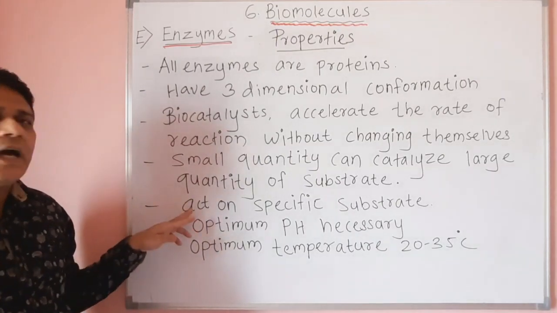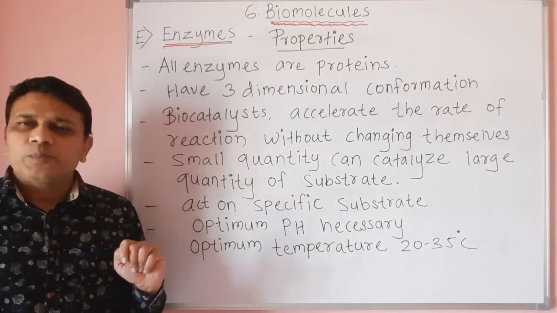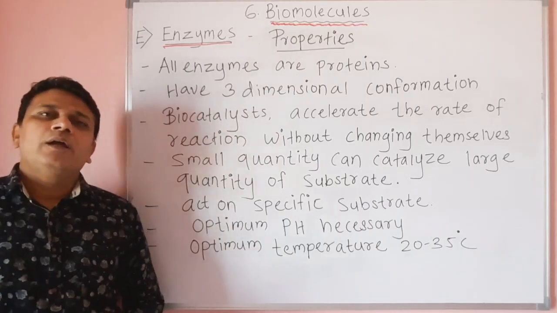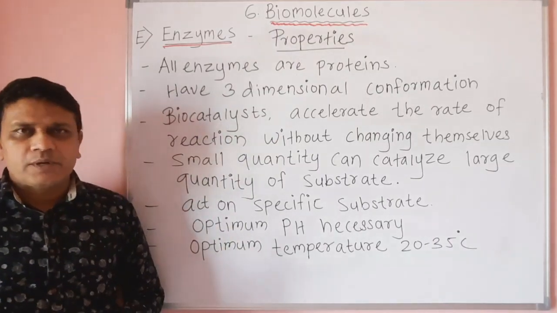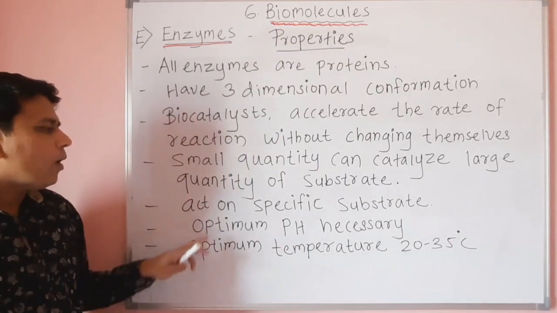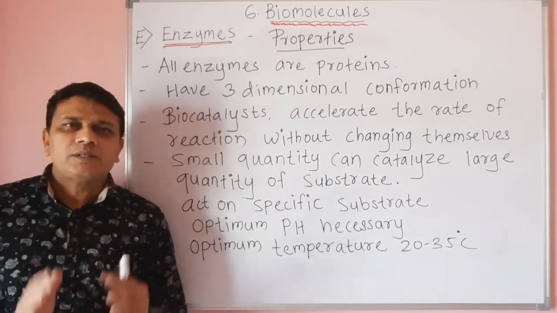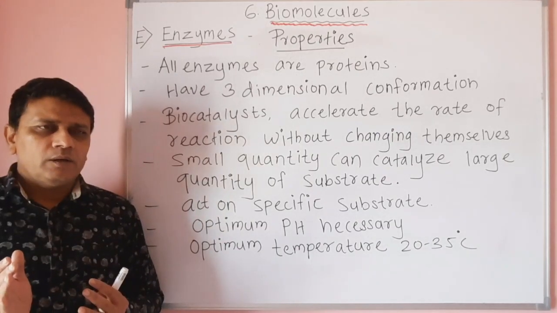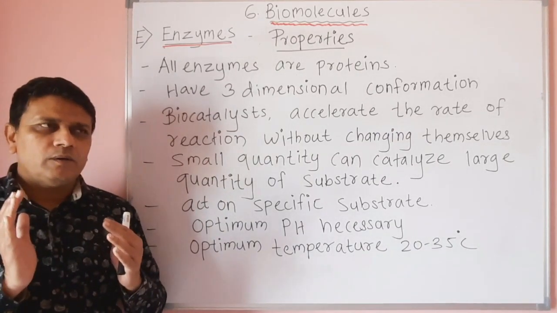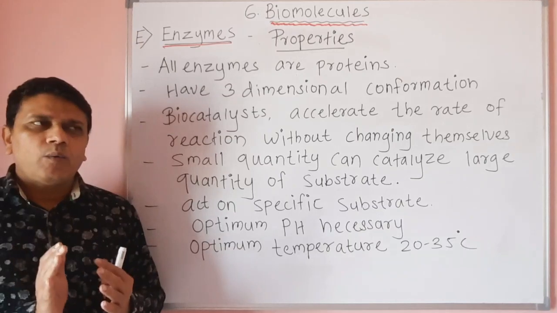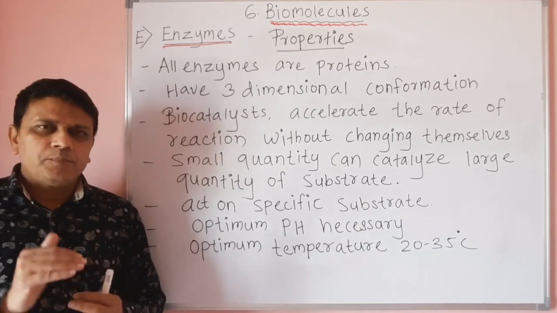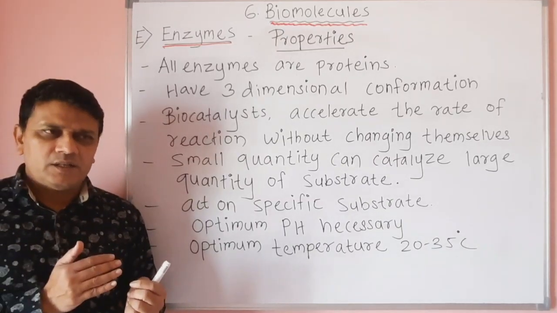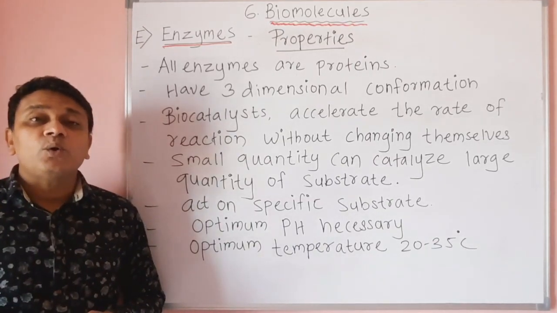Then enzymes are specific. That means a specific enzyme acts on a specific substrate or a specific group of substrate only. Then optimum pH is necessary. That means different processes as well as substrates require proper pH. If the pH of the substrate is increased or decreased, then the enzyme activity also decreases.